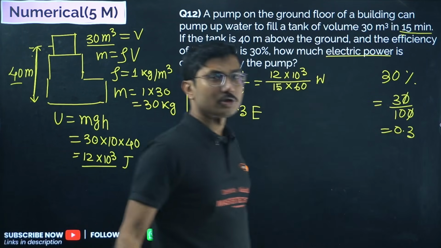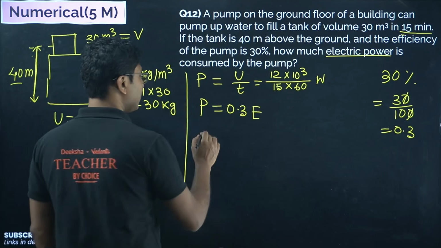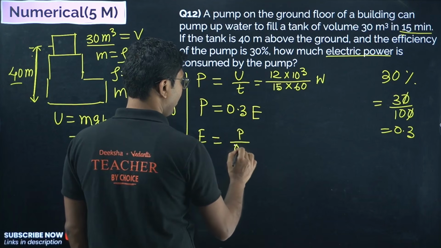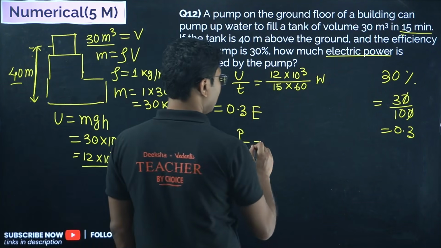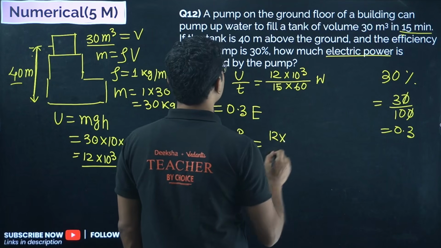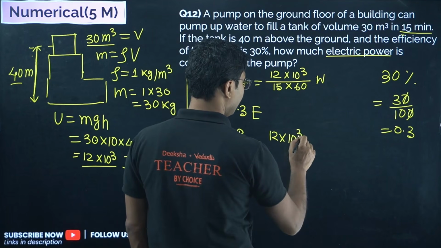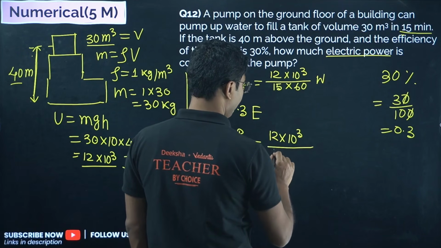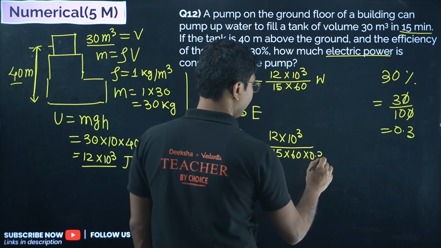Remember these kind of small tricks in future when you are attempting any competitive exam, that will be very helpful. So E equals P by 0.3. So you have to calculate this one. So this will be 12 into 10 to the power of 3 divided by 15 into 60 into 0.3.